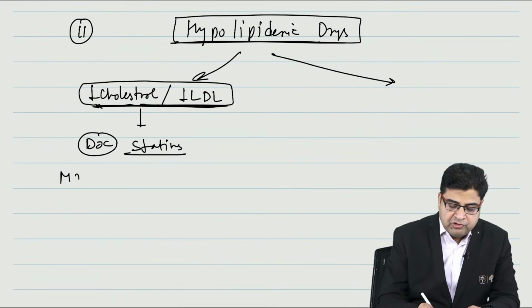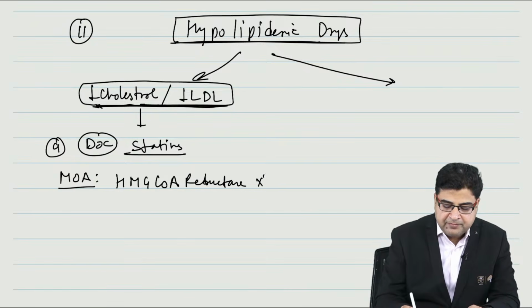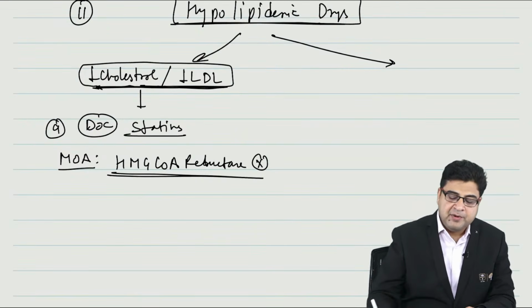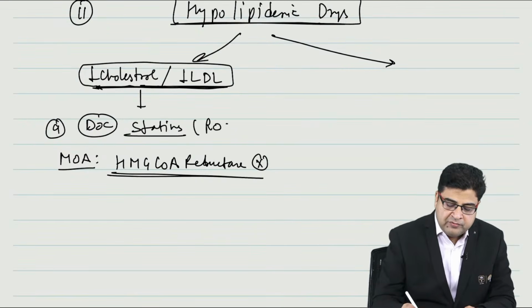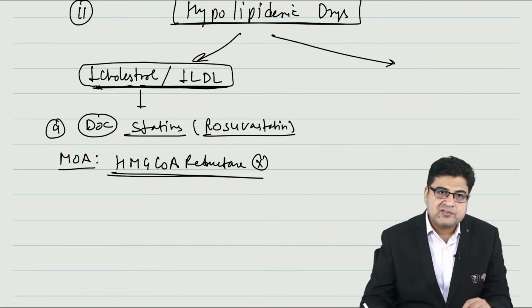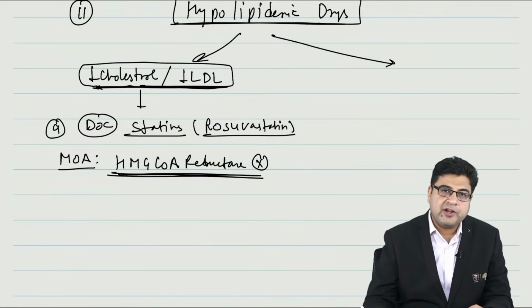Now, if I ask you this question, what is the mechanism of action of statins? Statins are inhibitors of the HMG-CoA reductase enzyme. One classical example of the drug is rosuvastatin, and one more example is atorvastatin. These are the best medicines to reduce the level of cholesterol in the body.